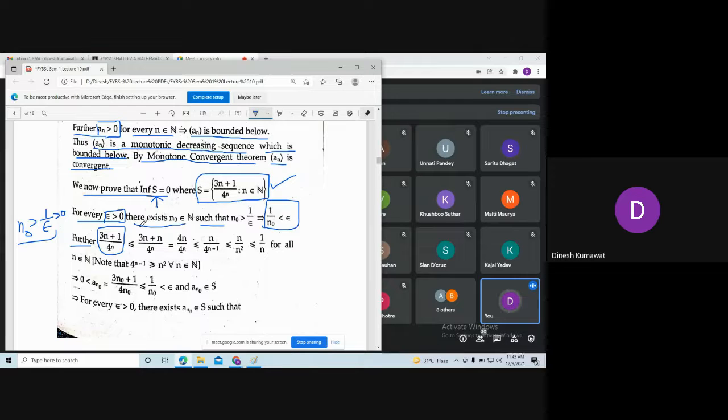Can I say this is less than or equal to (3n plus n) divided by 4 to the power n? Yes, sir. What is the reason?